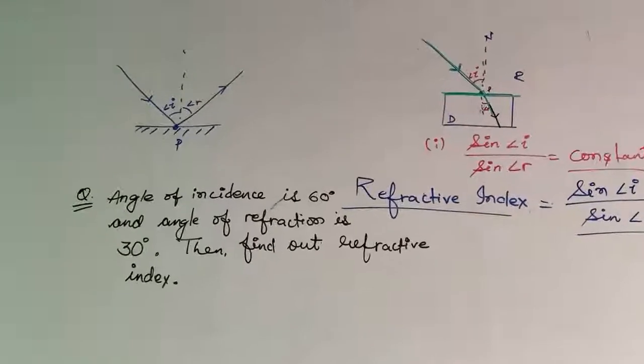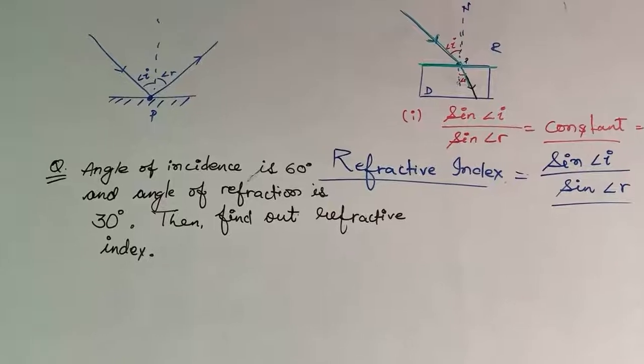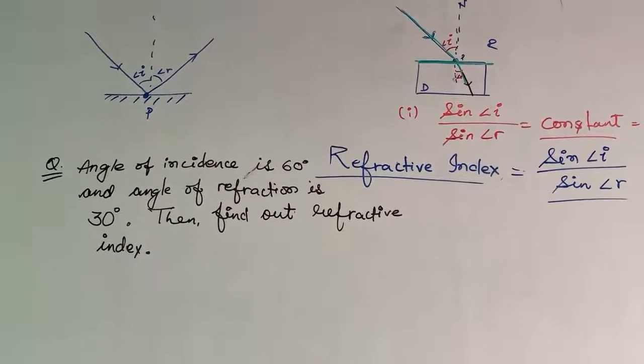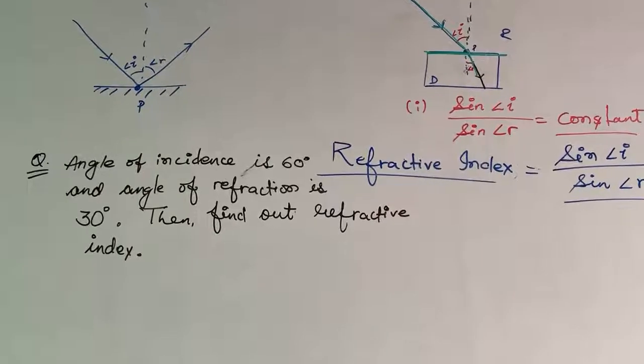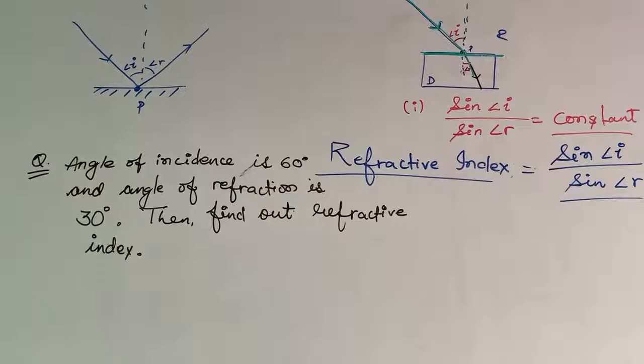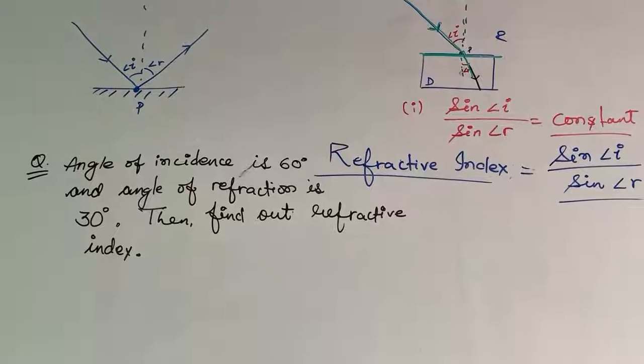Your question is, here the formula is also given. Refractive index is equal to the sine of angle of incidence to the sine of angle of r, and here the angle of incidence is given and the angle of refraction is given. Kindly just find out. Let me see how many of you are able to give the answers. How many of you remember?